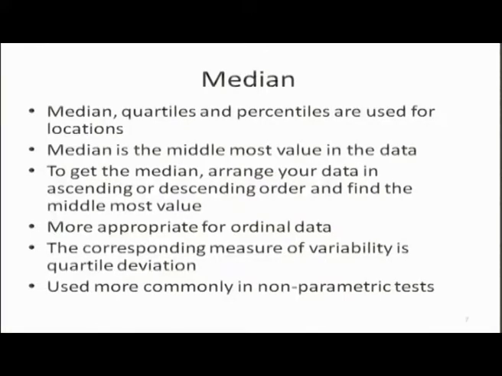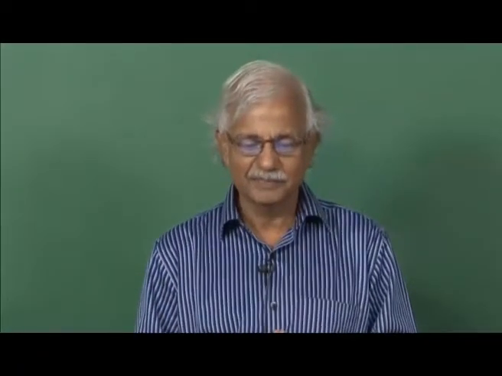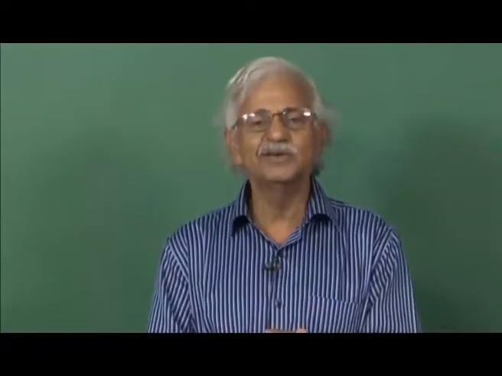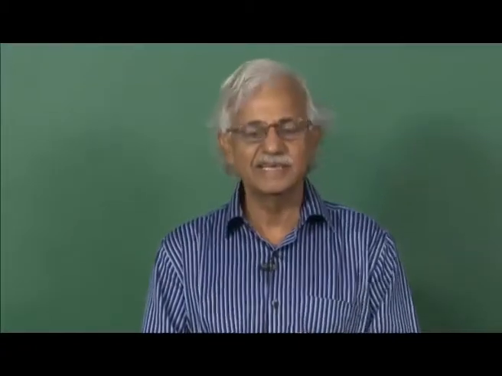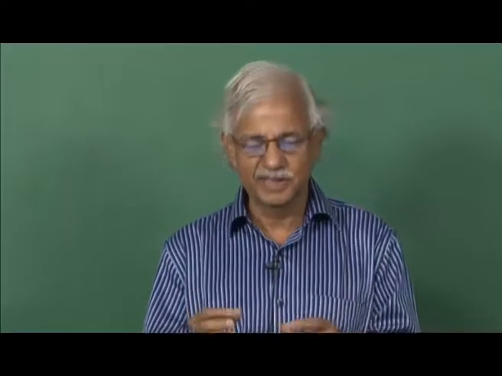It can be defined as a value that may be present in the data, or may not be present in the data, beyond which 50% and below which 50% of values lie. To get the median, you may arrange your data in ascending or descending order and find the middlemost value. That middlemost value, or if there are two values in the middle, then the average of the two middle values,